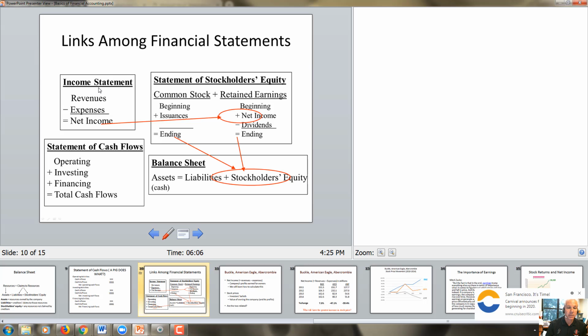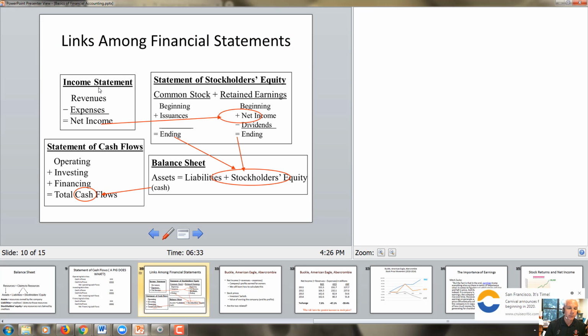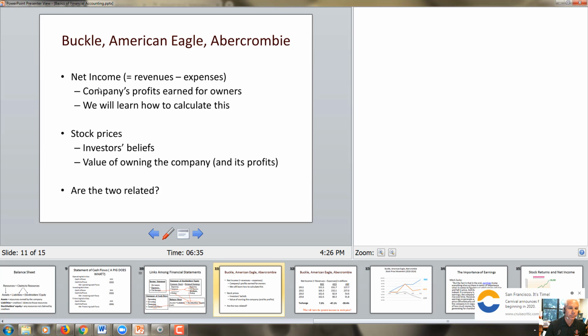Then the ending balances of your common stock and retained earnings accounts, which are your stockholders' equity accounts, comprise the ending balances of these accounts on your balance sheet. Follow the red arrows to the balance sheets. And then finally, the asset ending balance represents the cash, considering we have one asset, where it's a sum of the operating, the investing, and the financing cash flows, netting the inflows and the outflows together to produce our total cash flows.